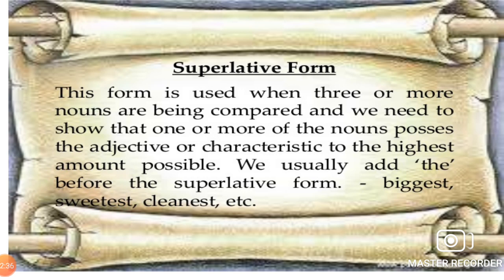Now, superlative form. This form is used when three or more nouns are being compared and we need to show that one or more of the nouns possess the adjective or characteristics to the highest amount possible. We usually add the before the superlative form. Biggest, sweetest, cleanest.